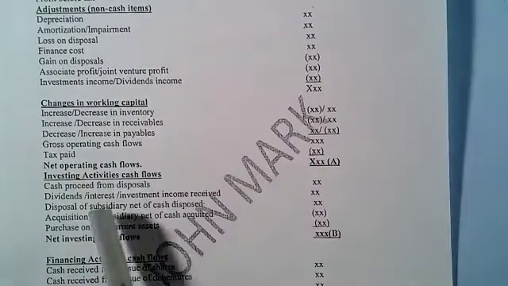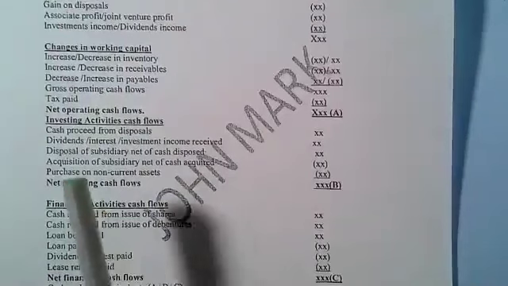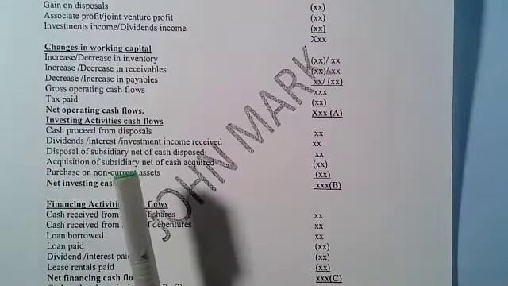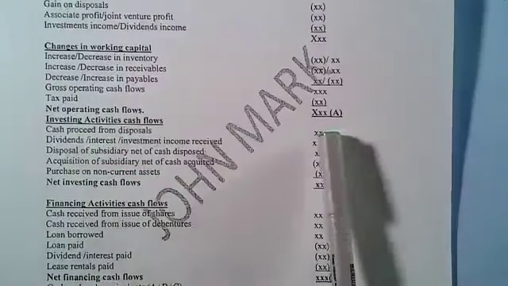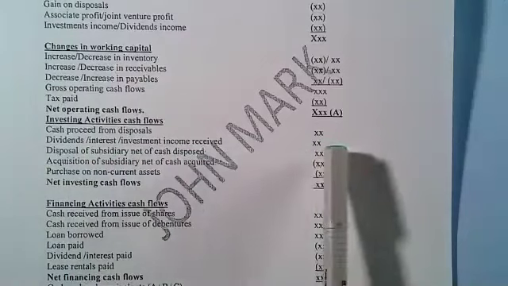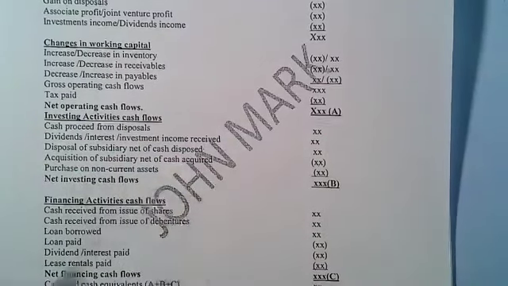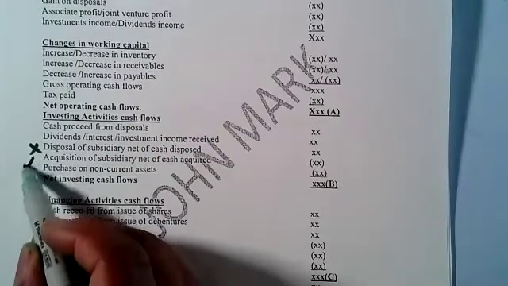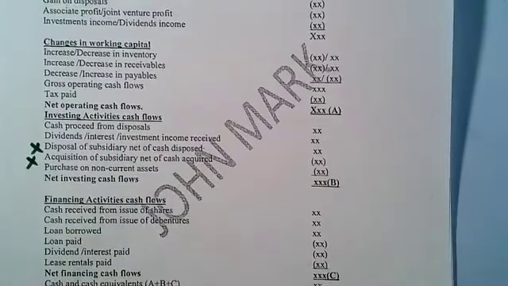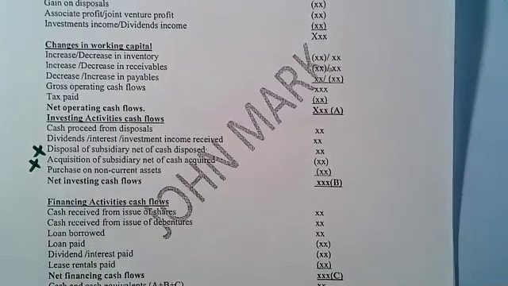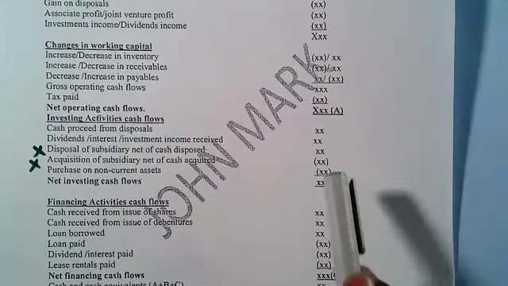When you go to the investing activities cash flows, you start with the cash proceeds from disposal. In case you dispose of an item for cash, the amount you got, you bring it here. Then you bring the dividend or the interest or the investment income received, you add it. Disposal of subsidiary, ignore this. That one you tackle as section 6. Also the other one, acquisition of subsidiary, is in section 6. Then we have purchase of non-current assets. In case you acquire a non-current asset, that one is an outflow. You are incurring cash, so you raise.